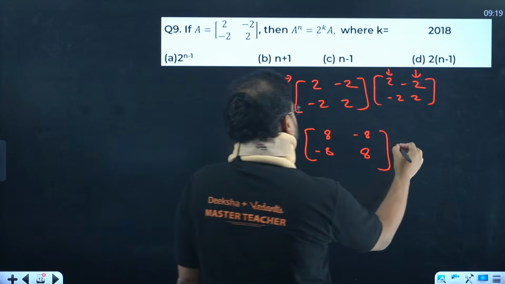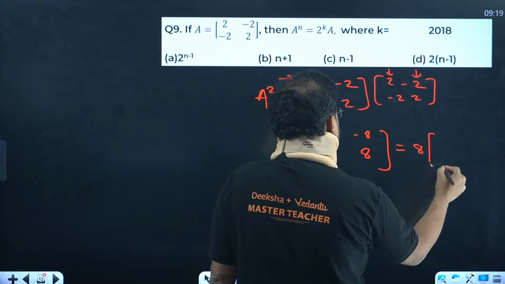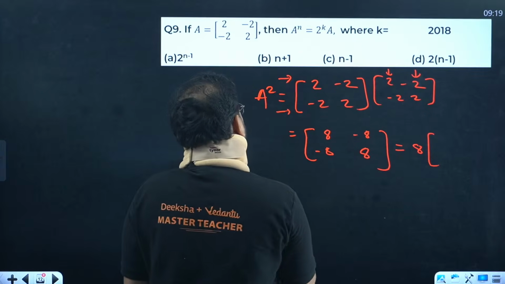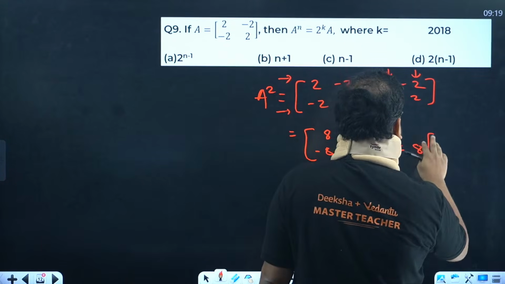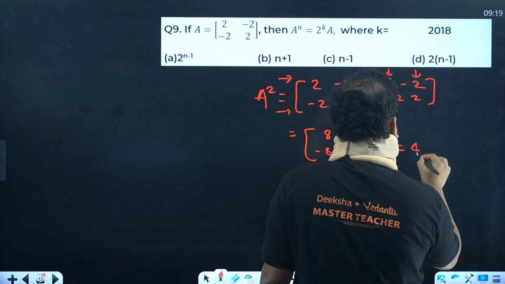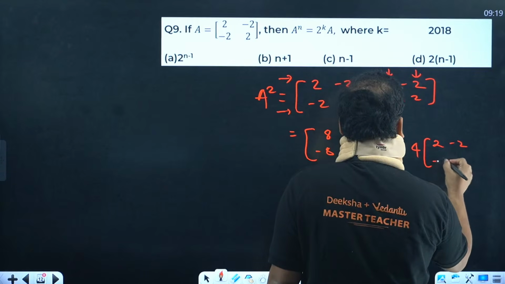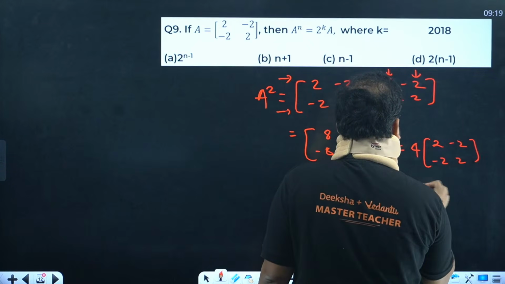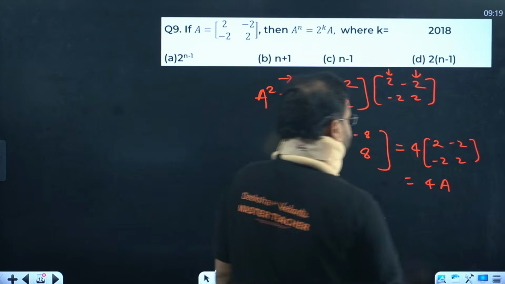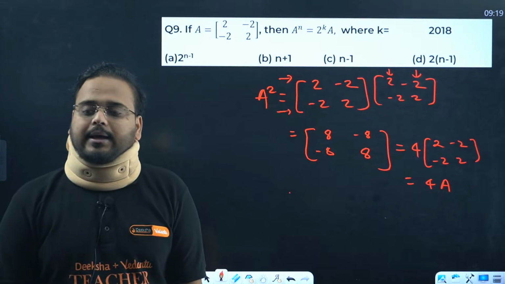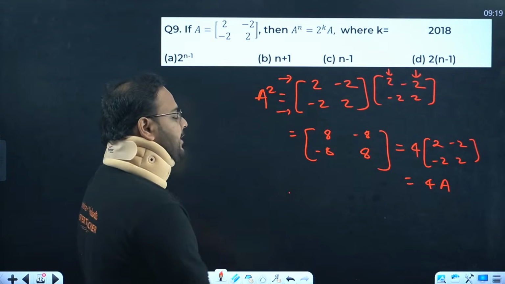Okay, let's do one thing. Take the 8 common. Should I take 8 common? No, let's take 4 common only. I think that'll be easier, right? Yeah, let's take 4 common, and you get over here 2 minus 2 minus 2 and 2. Clearly, this value is nothing but 4A. What is this? 4A. Alright, sir, 4A looks fine.